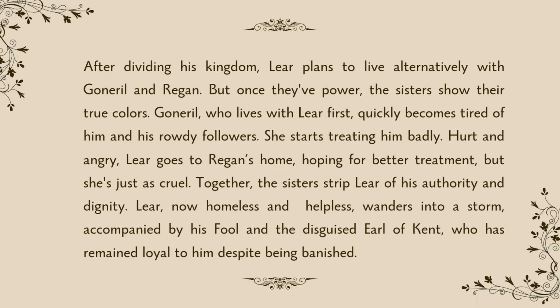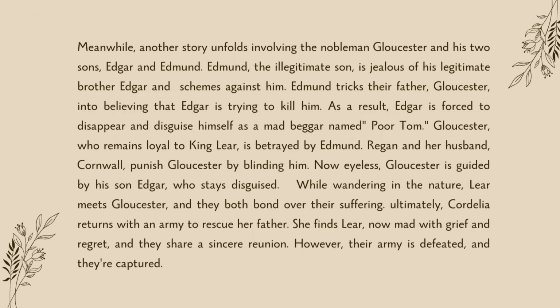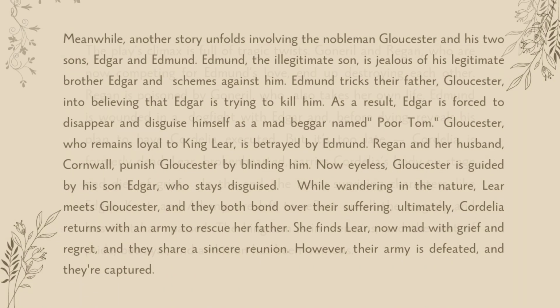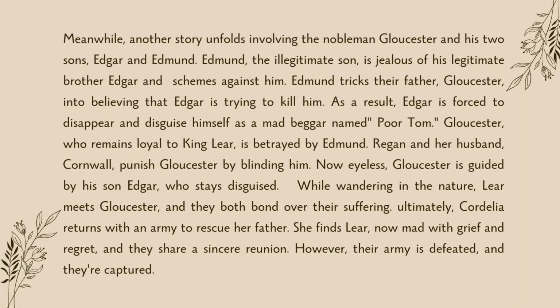Lear, now homeless and helpless, wanders into a storm, accompanied by his fool and the disguised Earl of Kent, who has remained loyal to him despite being banished. Meanwhile, another story unfolds involving the nobleman Gloucester and his two sons, Edgar and Edmund. Edmund, the illegitimate son, is jealous of his legitimate brother Edgar and schemes against him.